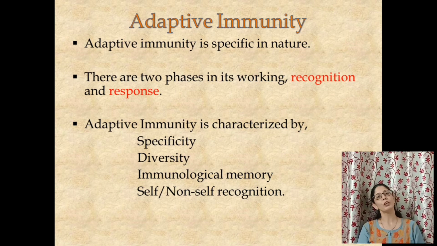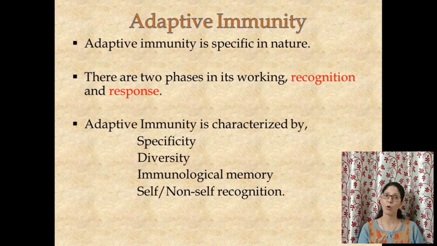So in adaptive immunity, all the cells of the immune system which are involved in the adaptive immune response are very specific towards their pathogen. Let us say, suppose we have a B cell, which is an example of a cell of our adaptive immune response. You will have a different B cell which will act against E. coli, and a different B cell will be acting against Salmonella. That means it is specific.